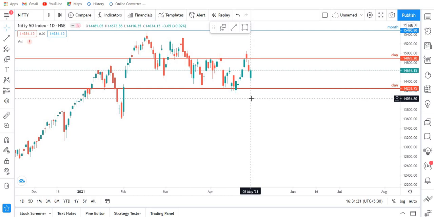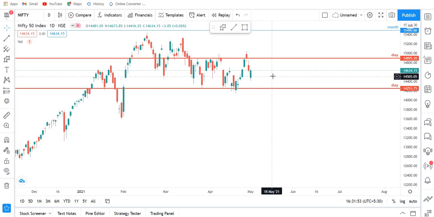The support that I have marked is near the 14,250 range, and today's low made by the Nifty 50 was 14,416. So just 200 points higher than that, and clearly moving in that direction. But a bullish candle was made, a green candle, as the market opened gap down. So a little bit of recovery after three days of fall, very much expected. But still the market has shown bearish signals on the opening.